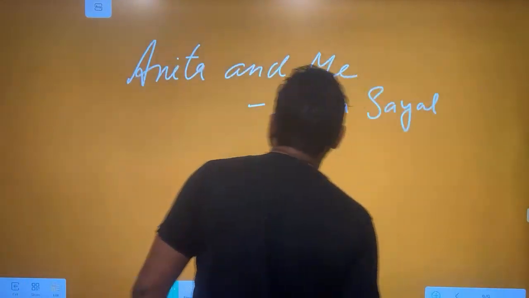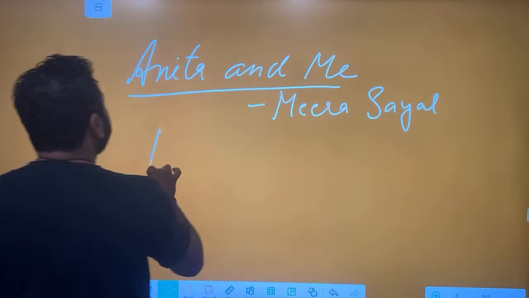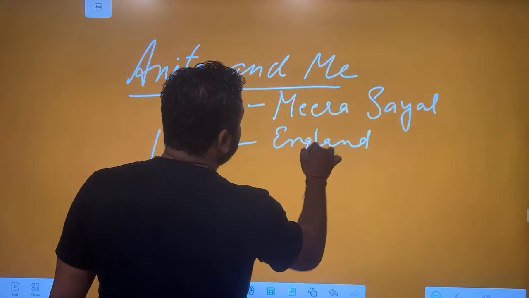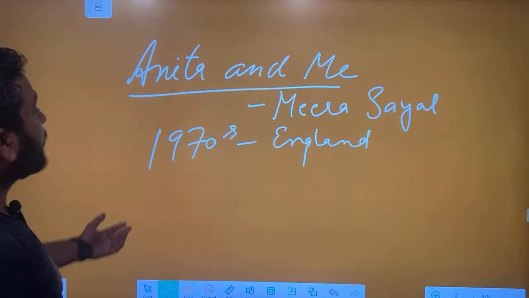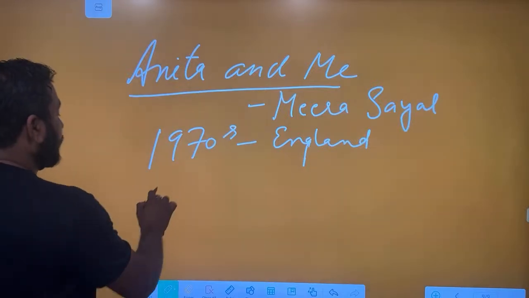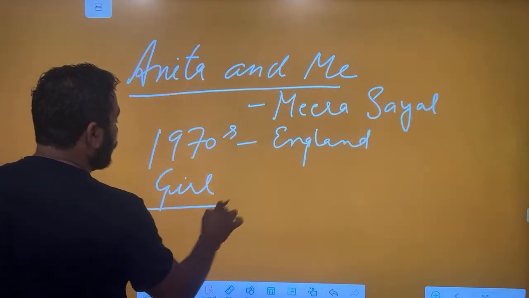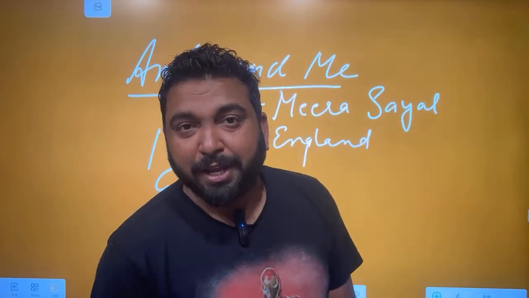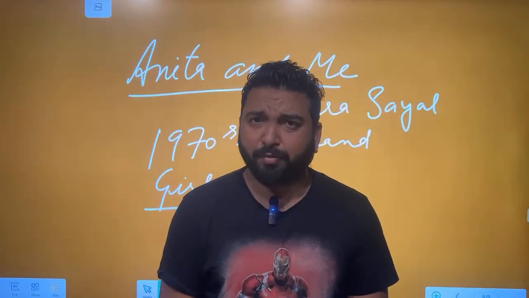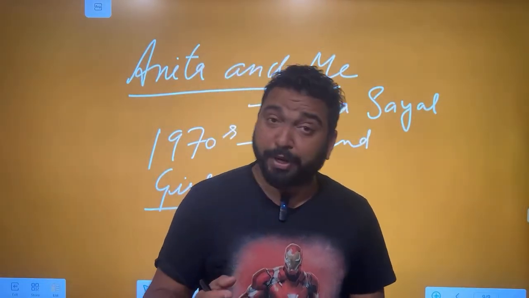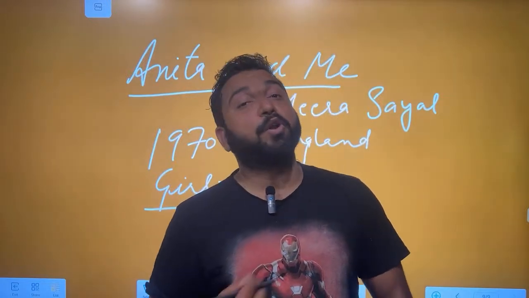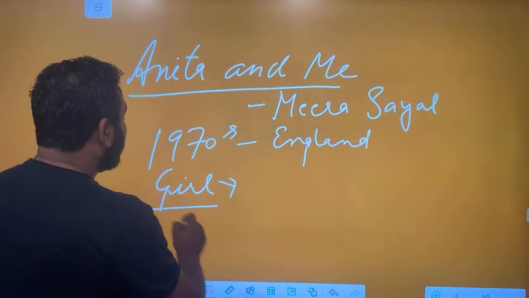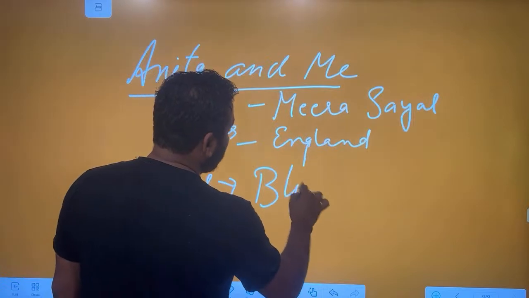Then the next one we have is Anita and Me. In the 1970s, England was having hippie culture, just like America. So here we have a young girl, 16 or 17 years old. Normally when you go to meet your friends in Indian families and they have kids, we have a normal question: Beta, what do you want to be in your life? Do you want to be a doctor, a policeman, a software engineer? When anyone questions the girl Anita, her answer is, I want to be a blonde.